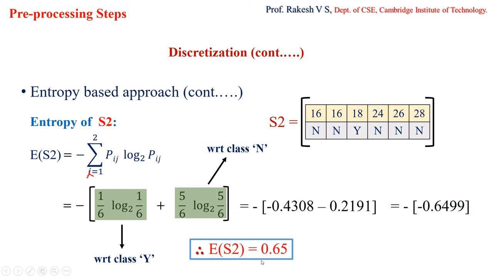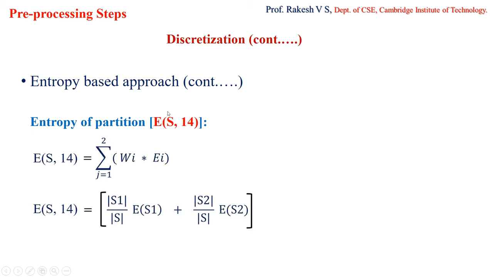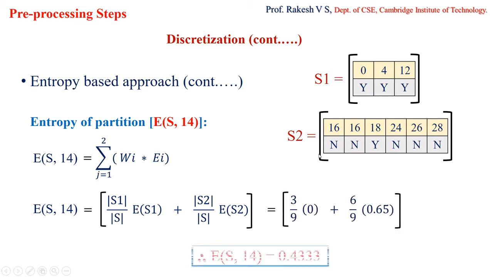So now you have calculated the entropy of S1, and you have calculated the entropy of S2. You know the number of values present in each partition, that is S1 and S2. So now you can easily find the entropy for S of 14. What is that entropy for the split at 14? The formula again repeats, with S1 and S2 like this. You have already found the values also.